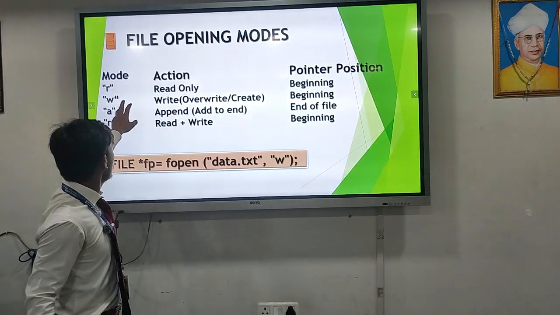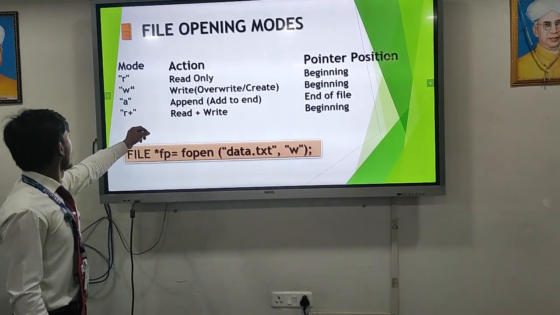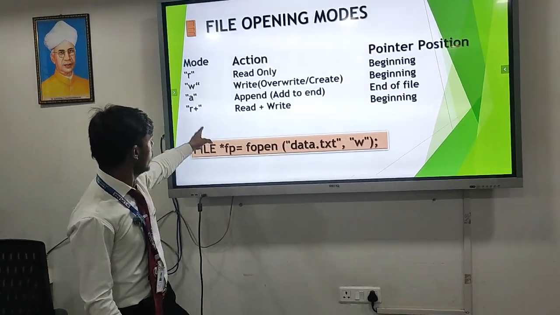File opening modes. There are 4 types of modes: read mode, write mode, append mode, and read and write mode.